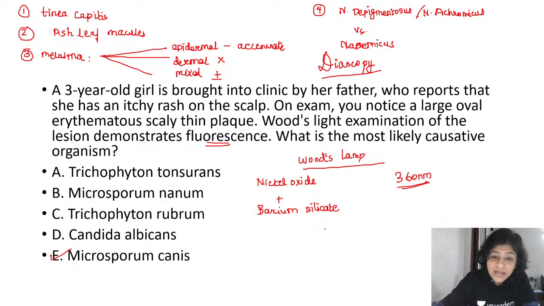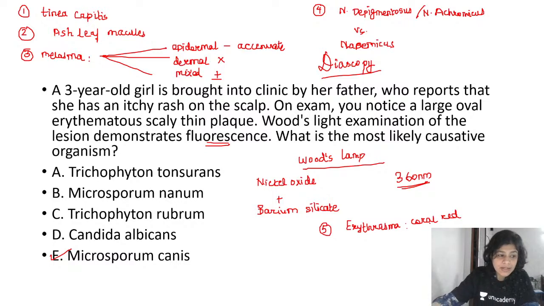Now, can you tell me any other use of Woods lamp? Any other Woods lamp use? Can you tell me what will be the Woods lamp appearance in erythrasma? We have discussed this yesterday. People who have been there in the YouTube session that I took yesterday will know the answer. What is the Woods lamp appearance of erythrasma? Yes, Omkar, you are right. Coral red fluorescence is seen in erythrasma.